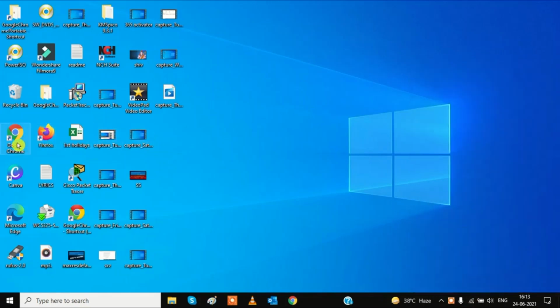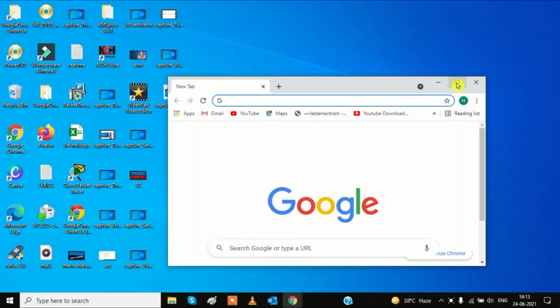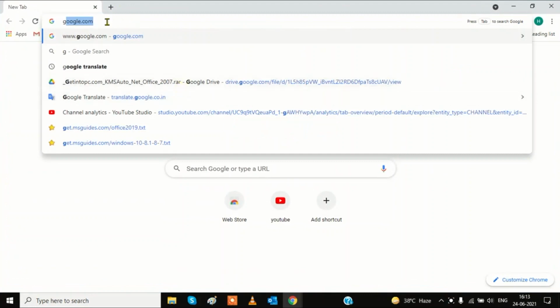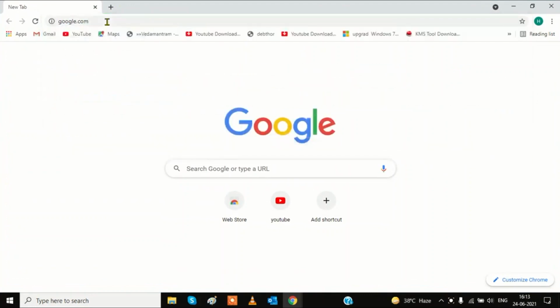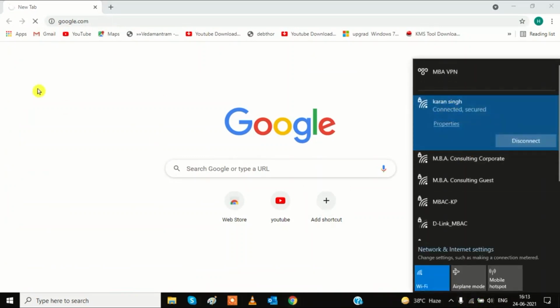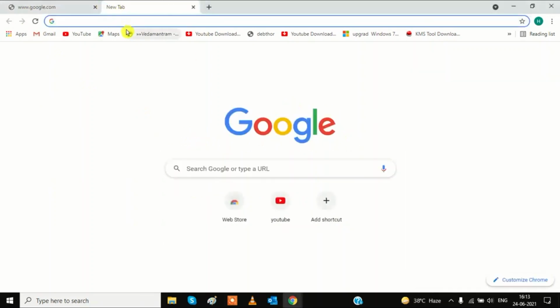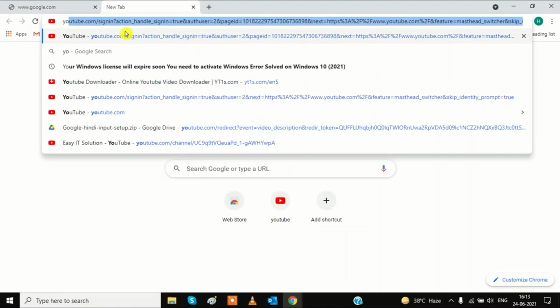For this, go to the browser and I will show you the error. If I open google.com, here you can see it is taking more time. I have connected with this but it is not working and it is not going to open. You can see there is an error checking the proxy address. There may be another error on your system, but both are the same.